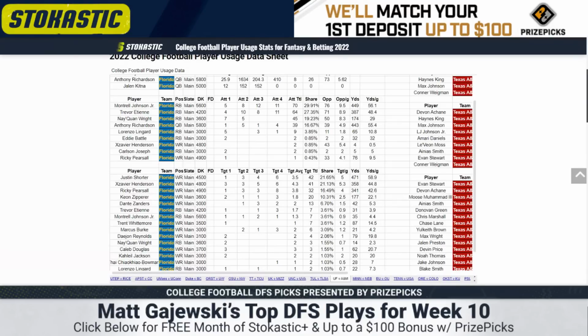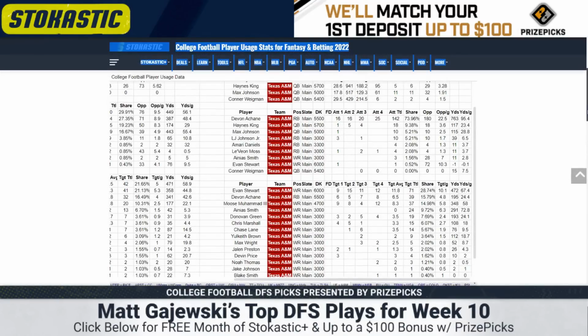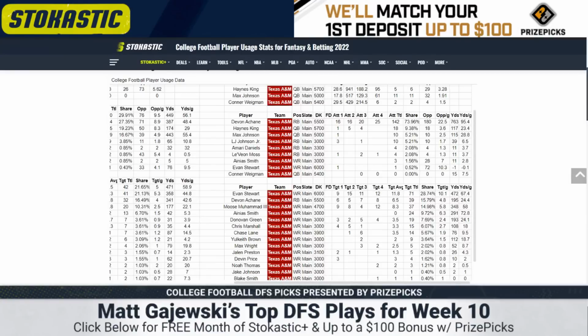For Texas A&M, again, I think their pass rate's a little higher than they would like it to be, but they've moved to Connor Wegman. So we got to talk about that. Haynes King's hurt. Max Johnson's hurt, at least to some degree. In addition to being hurt, this is an antiquated offense, which hinders the quarterback more than it helps it.